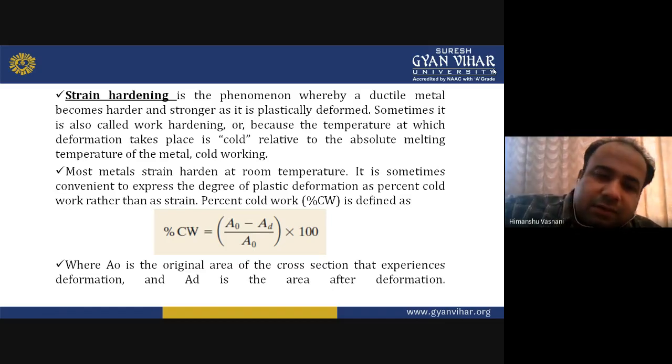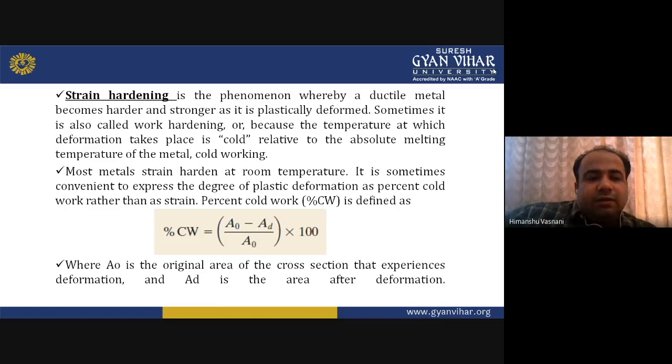Now here there is a formula given: A naught minus AD upon A naught. Here A naught is the original area of cross section that has experienced deformation, and AD is the area after deformation. So you can find out how much percentage of cold work has been done.